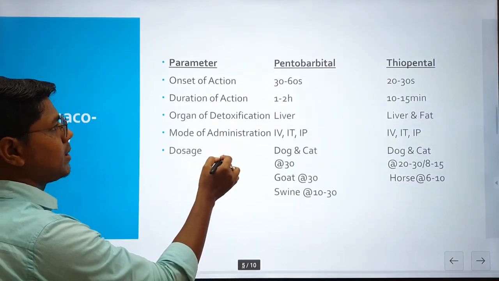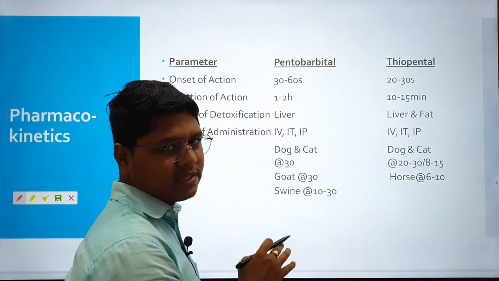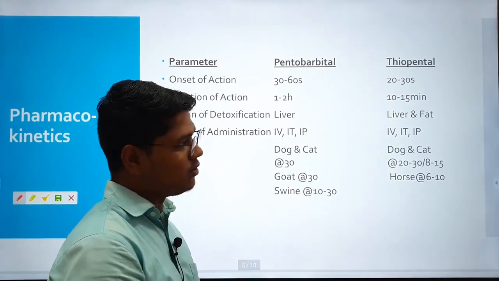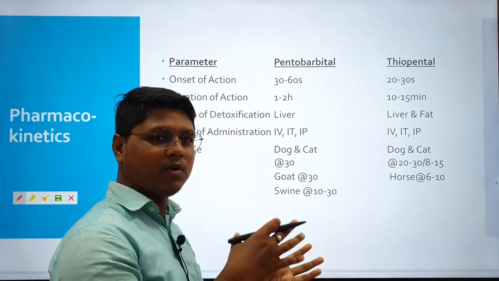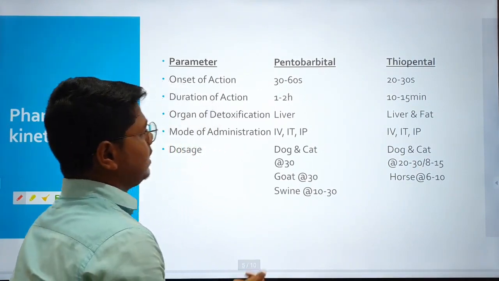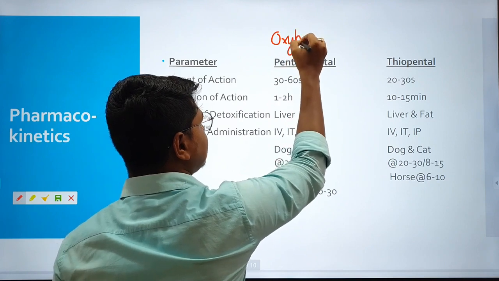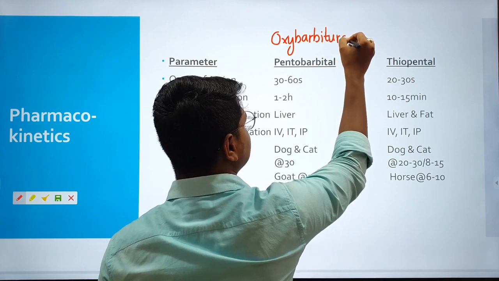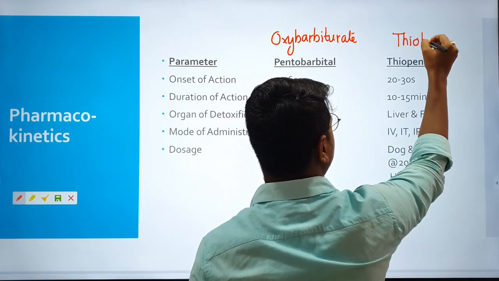Next, coming to the pharmacokinetics, I have taken two drugs, pentobarbital and thiopental. These two are used as general anesthetic. As this is an anesthesiology class, I have taken reference of these two drugs. There are many more drugs which are used, but not as general anesthetic. Pentobarbital is an oxybarbiturate. Barbiturates are of two types, oxy and thio. This is oxybarbiturate and this is thiobarbiturate.